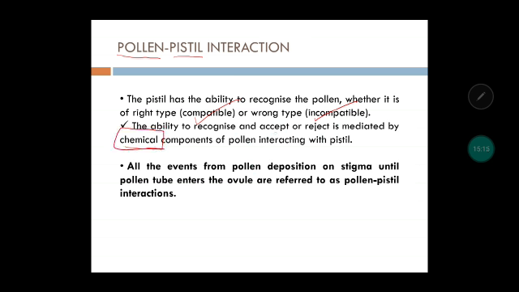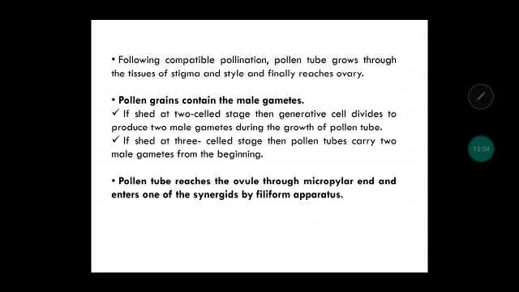This ability to interact, to accept or reject the pollen, is a chemical mediated interaction. Certain chemicals are involved which will decide whether this pollen has to germinate on the stigma or not. So all the events from pollen deposition on the stigma until the pollen tube is germinated and enters into the ovule, all these events are collectively called pollen pistil interaction. That means deposition of pollen on stigma, germination of pollen and formation of pollen tube, and entering of this pollen tube in the ovule to carry out the fertilization. All these interactions are referred to as pollen pistil interactions.